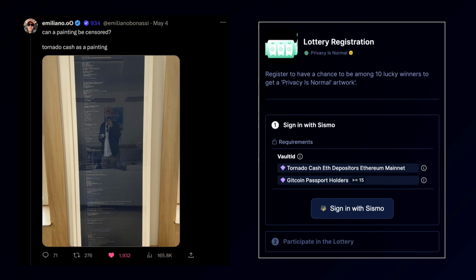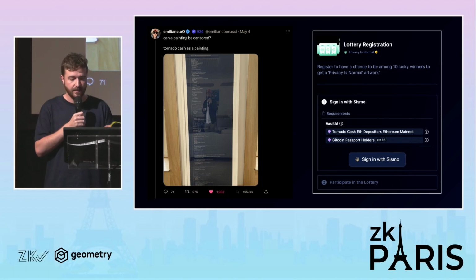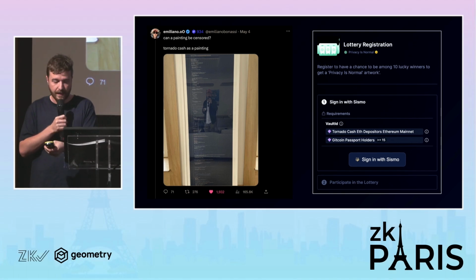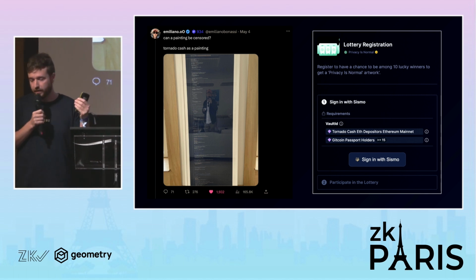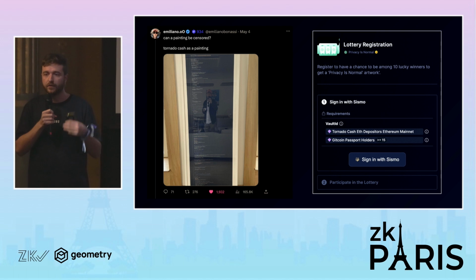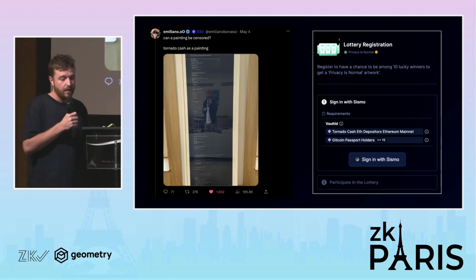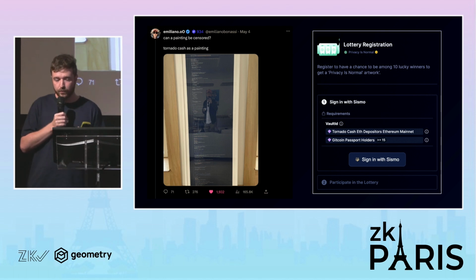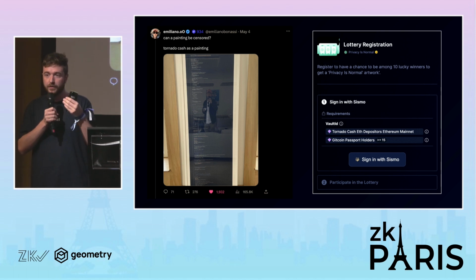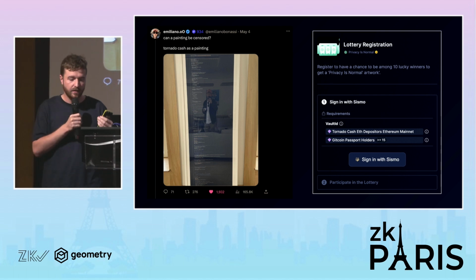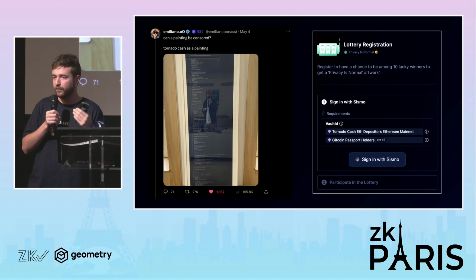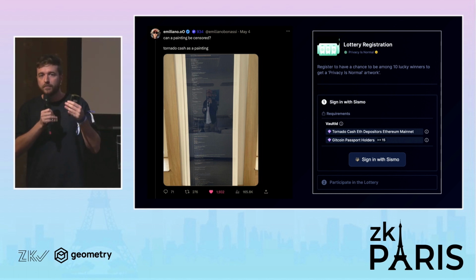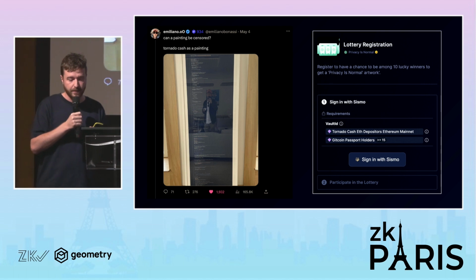The problem here is that we wanted only users of Tornado Cash to be able to enter this lottery. And in Tornado Cash, you can deposit and withdraw a lot of different times, so it's highly unstable. Also, your Tornado Cash address is a very private address you don't want to reveal at all. So what we have done is add another requirement to enter this lottery: to prove that you have a Gitcoin passport with a score of more than 15. A score of more than 15 in a Gitcoin passport means that you are a Sybil-resistant human, basically.